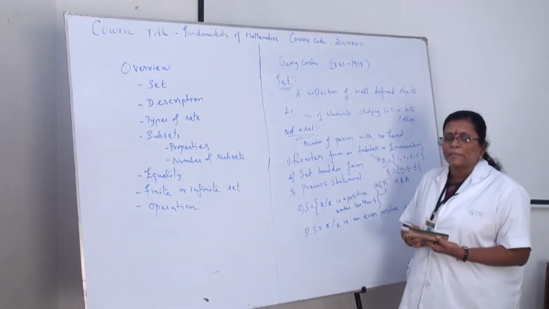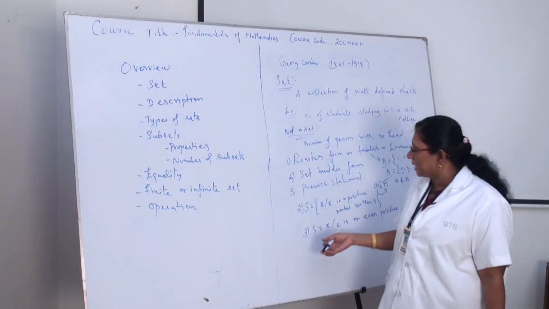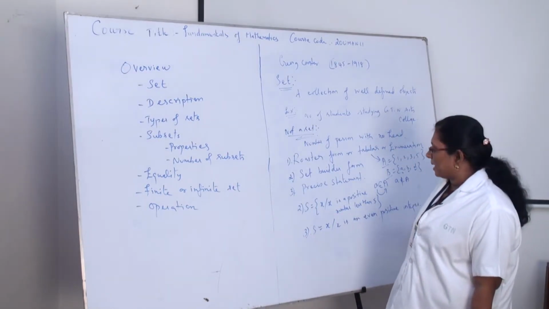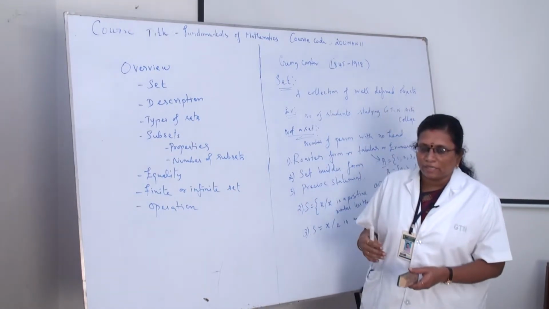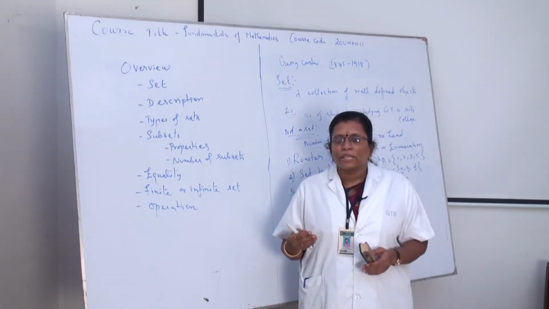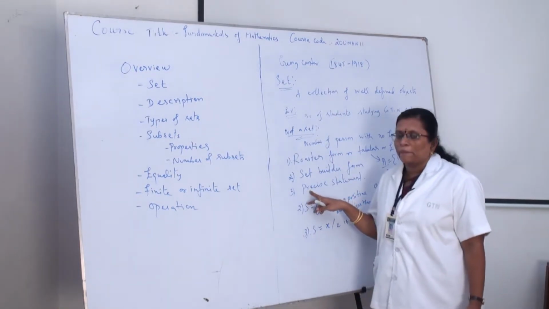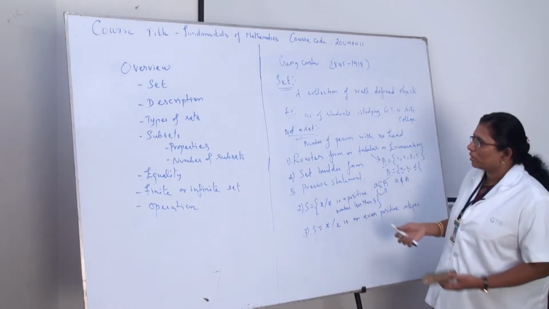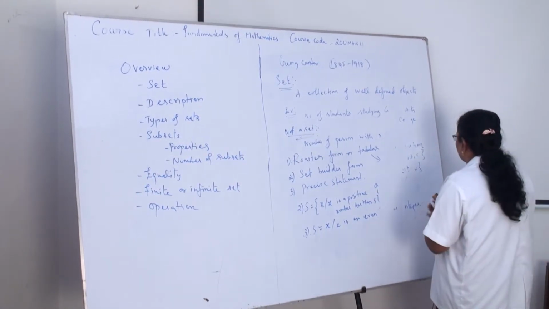Like that, simply we can give it as a statement, and we say that it is a precise statement. So three different forms we can describe the set. One is the roster form, second one is the set builder form, and the third one is the precise statement.